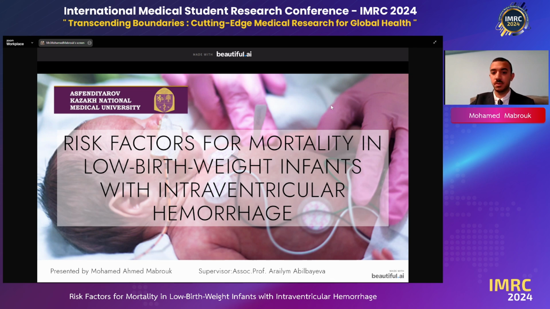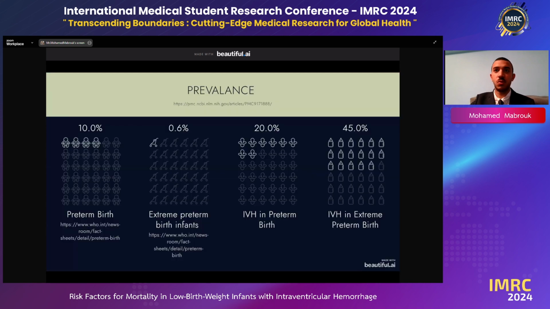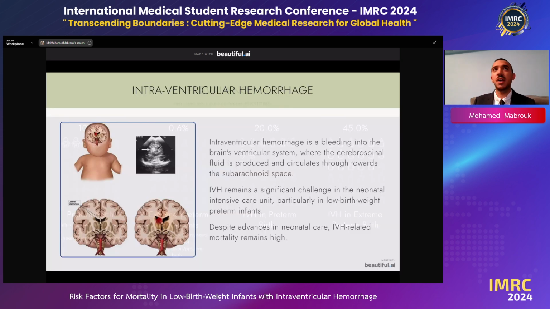So moving on to the prevalence of such a disease, we find that 10% of the current population are preterm birth infants, and 0.6% are extreme preterm birth infants. But when you have an IVH accompanying this preterm birth, the statistic goes up significantly, up to 20%, and in extreme preterm birth, it's 45%. So what is IVH? What is intraventricular hemorrhage? It's a bleeding that happens into the brain's ventricular system.